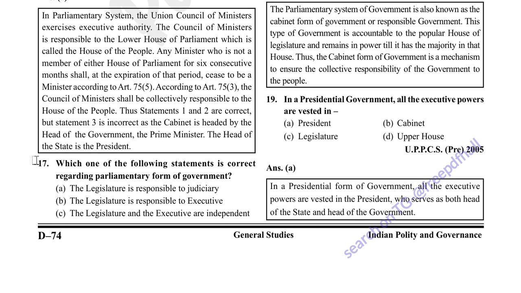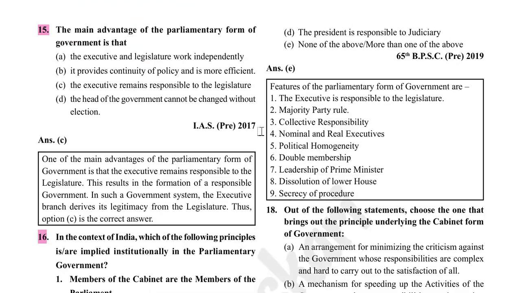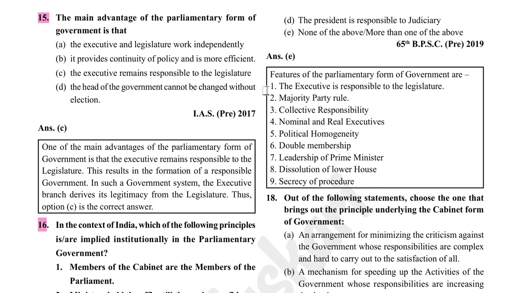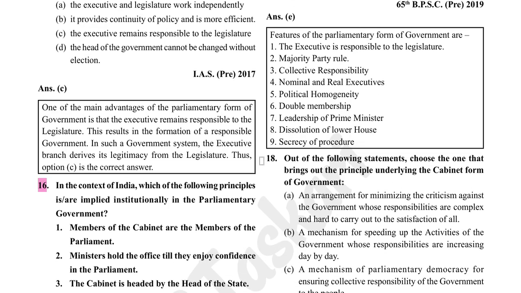That is President. Which one of the following statements is correct regarding the parliamentary form of government? So, the executive is responsible to the legislature. Option B, none of the above, more than one. So, features of parliamentary form of government are executive is responsible to the legislature, majority party rule, collective responsibility, nominal and real executives, political homogeneity, double membership, leadership of prime minister, dissolution of lower house, secrecy of procedure.